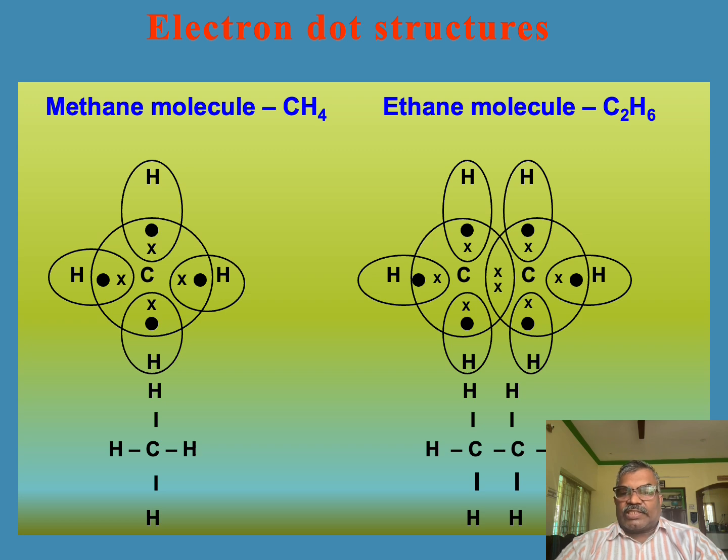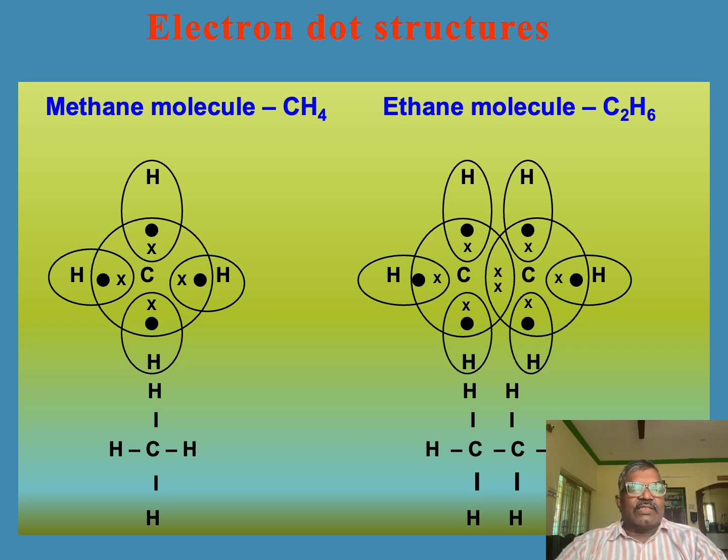This dot structure was introduced by Gilbert Newton Lewis. These structures are crucial for visualizing molecular bonding, predicting molecular structure, and understanding the chemical properties of a substance.